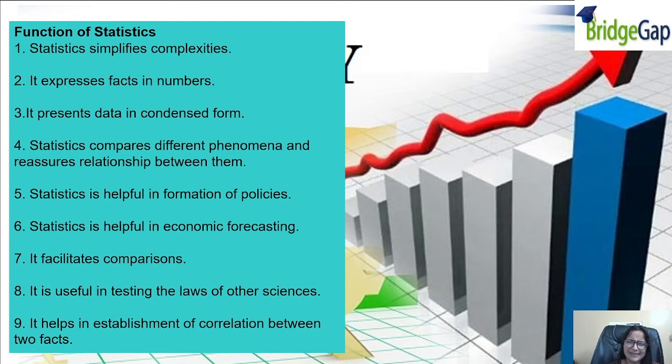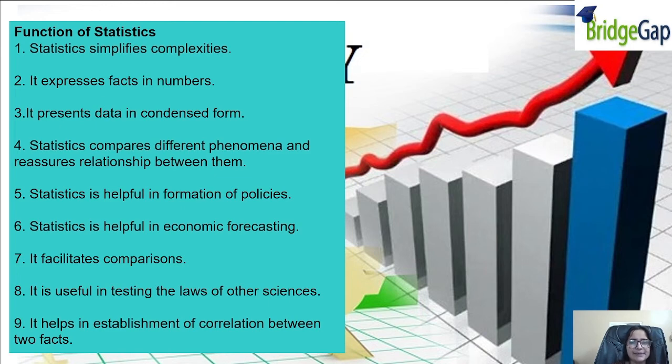Statistics simplifies complexity, like we discussed. When we have very wide and complex data, statistics helps us narrow it down, and we have the simplest form of it available, so we can study. It expresses facts in numbers. Of course, it is a numerical term, so it becomes easier for us to compare. It presents the data in condensed form, like I told you, it is narrowed down.